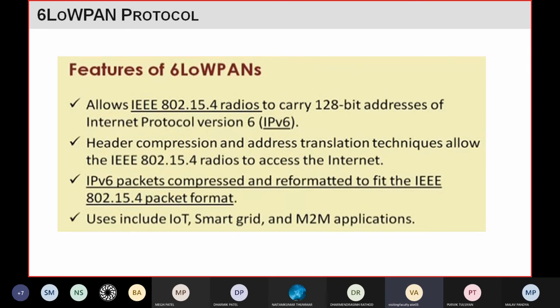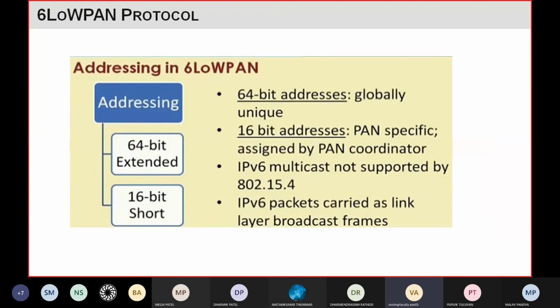Because of all these features, we use this protocol in some IoT applications, smart grid applications, and machine to machine applications. As we know, it's using IPv6, so at maximum we can use 128 bits for addressing.